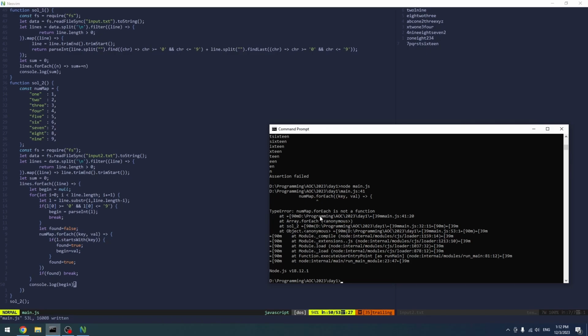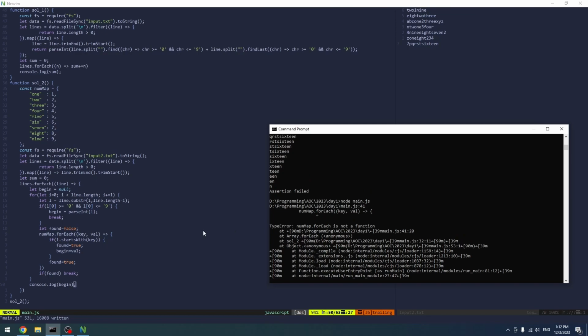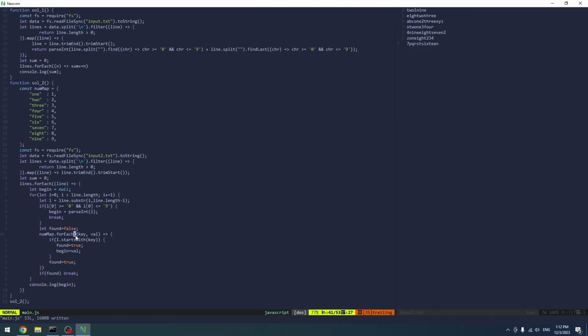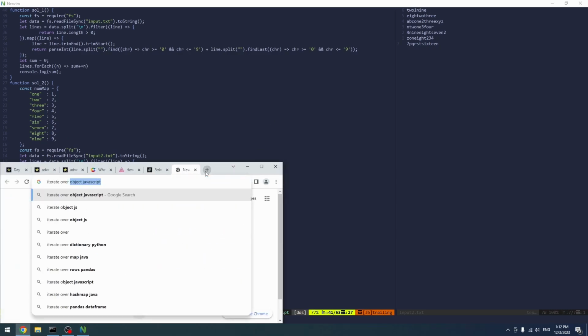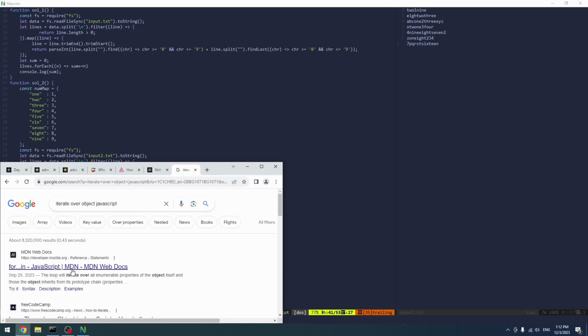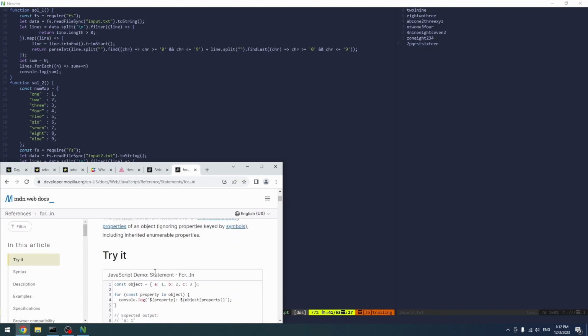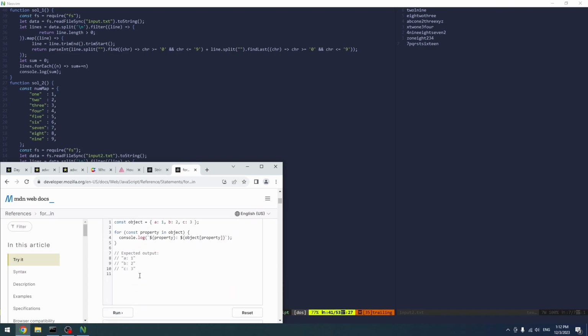numMap.forEach is not a function. Really? Iterate over an object, JavaScript. Iterate over object for key value. Const property in.